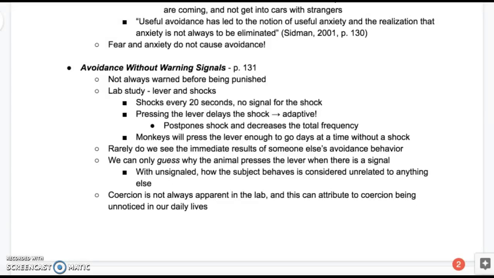So rarely do we see the immediate results of someone else's avoidance behavior. We can only guess why the animal presses the lever when there is a signal. With unsignaled, how the subject behaves is considered unrelated to anything else. So coercion is not always apparent in the lab, and this can contribute to coercion being unnoticed in our daily lives.